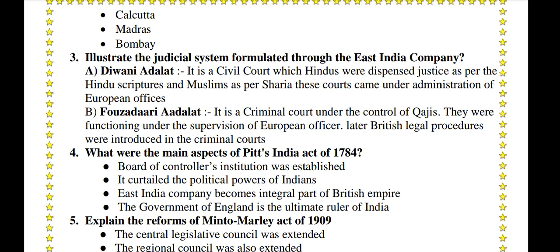What are the main aspects of the Pitt India Act of 1784? The Board of Controllers institution was established. It curtailed the political powers of Indians. East India Company became an integral part of the British Empire. The government of England is the ultimate ruler of India.